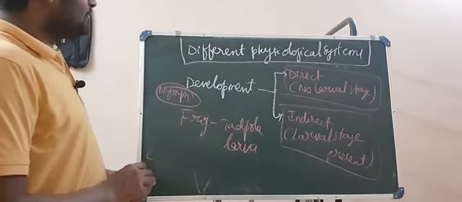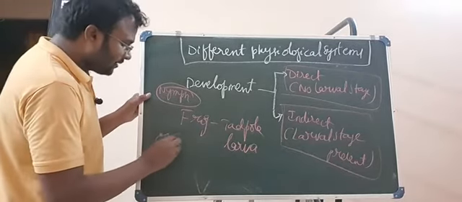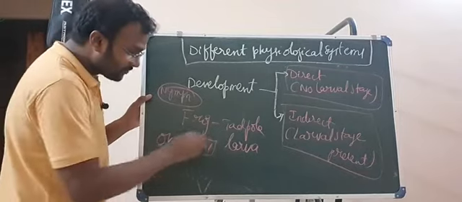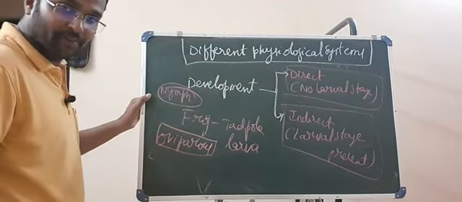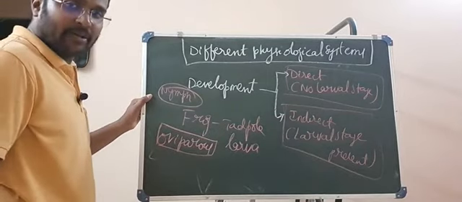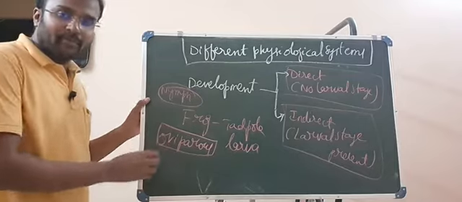Okay, so next to this, oviparous means those organisms which lay eggs. Even if the development is direct or indirect, the organisms which lay eggs are considered oviparous.